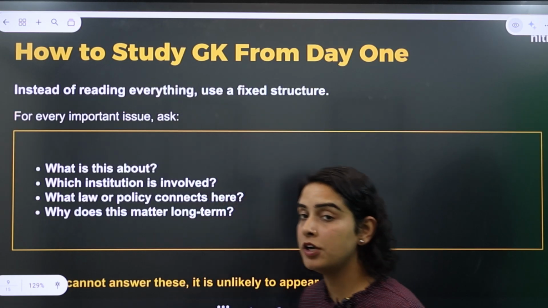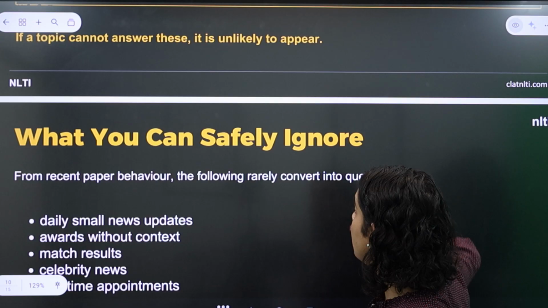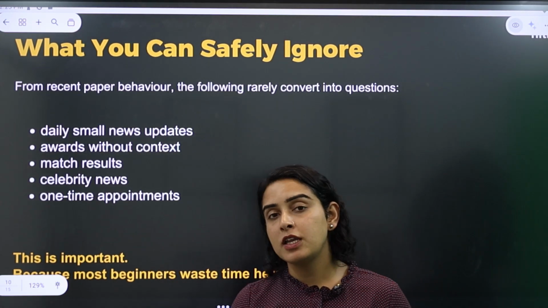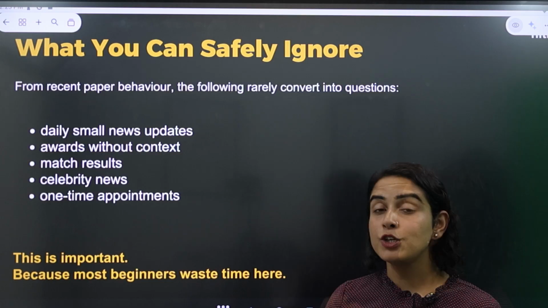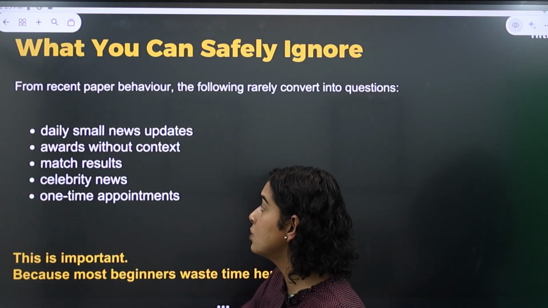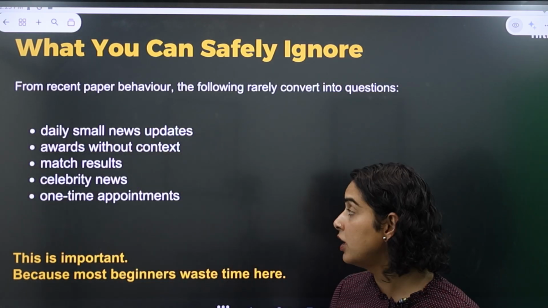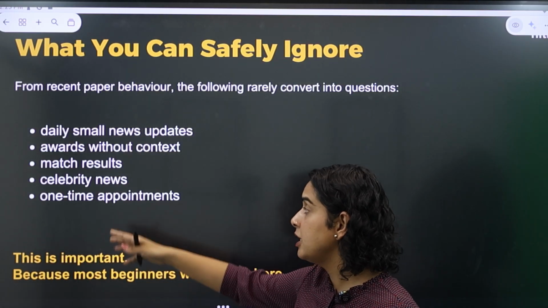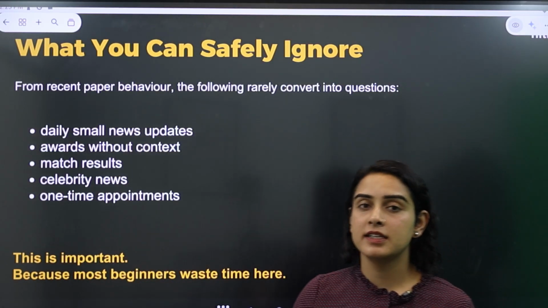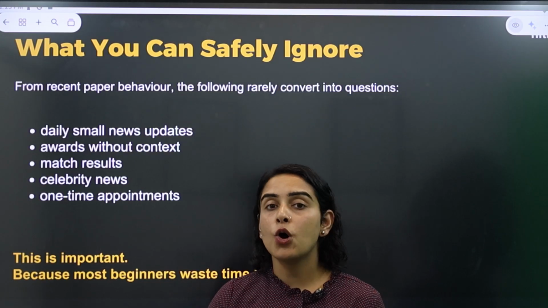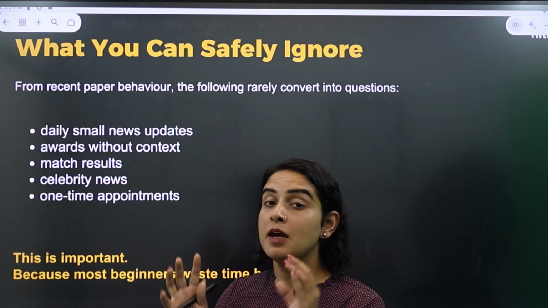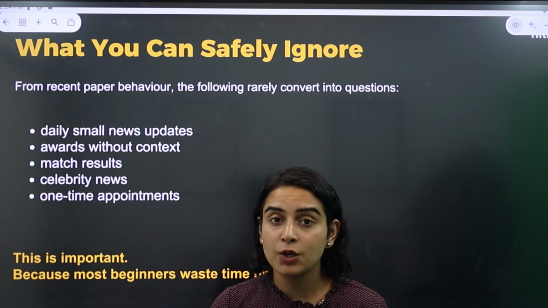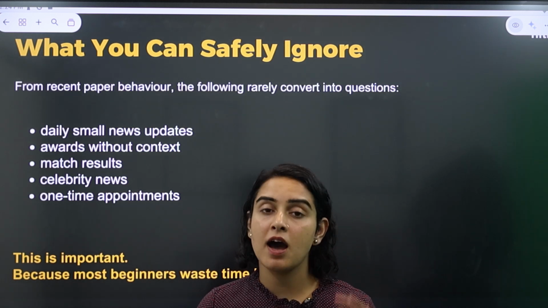Something equally important to know and understand is what different topics you can actually avoid and ignore while preparing your GK section. So, any topic which is around daily small news, any awards which are without any context, any random match results, any celebrity news or one-time appointments are redundant and unnecessary. Do not waste your time and energy in memorizing all these news, because like I mentioned, the likelihood of them being tested in the exam is very less.